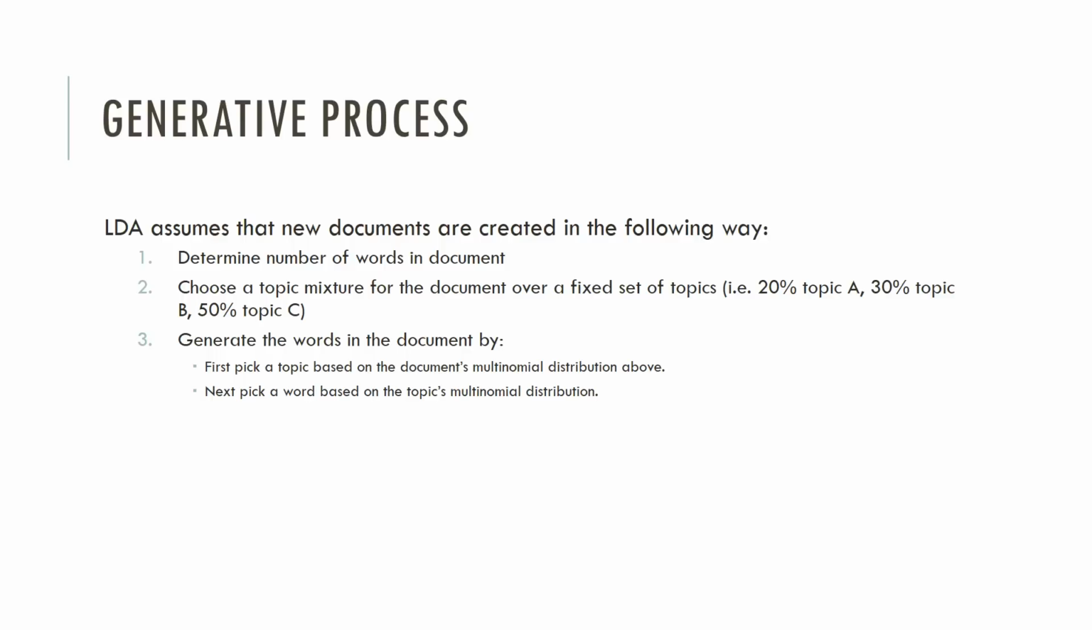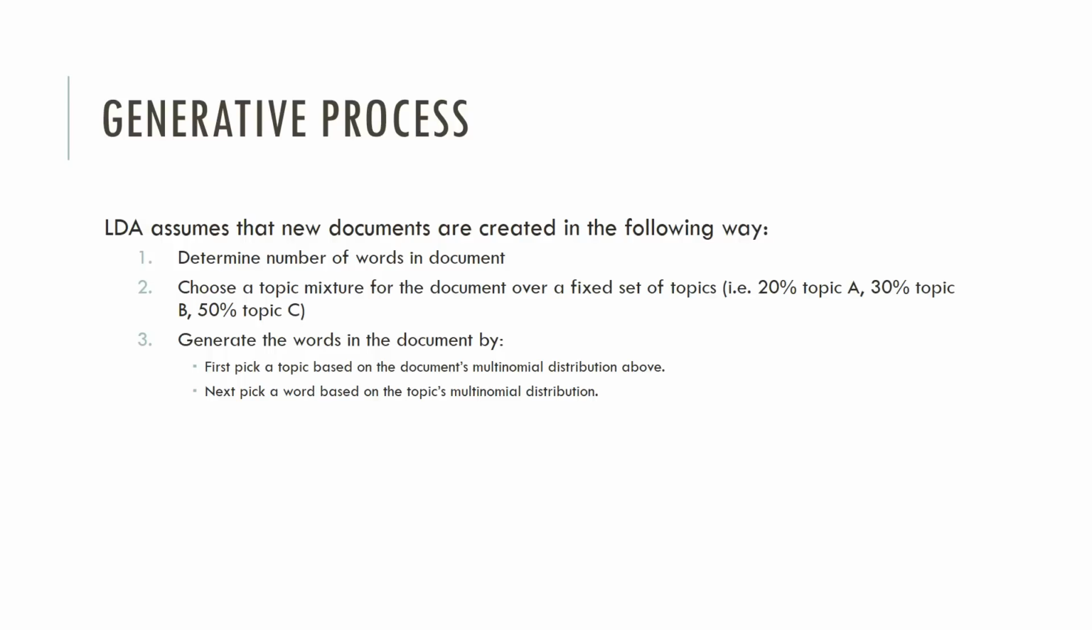But in order to understand how latent Dirichlet allocation assumes the documents are created, it's good to look at the generative process. So according to LDA, if we wanted to create a new article, the first thing that we would do would be to determine the number of words in the document. The second step that we would take would be to choose a topic mixture for the document over a fixed set of topics. So for example, 20% topic A, 30% topic B, 50% topic C.